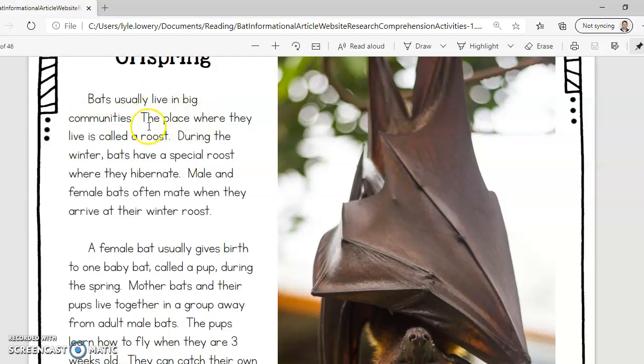Bats usually live in big communities. The place where they live is called a roost. During the winter, bats have a special roost where they hibernate. Male and female bats often mate when they arrive at the winter roost.